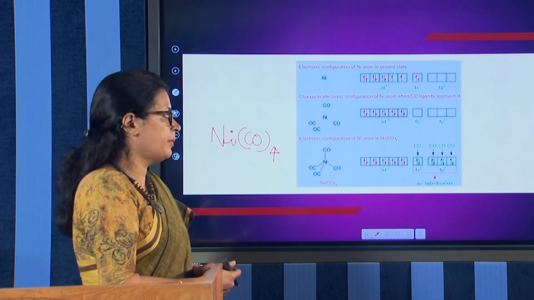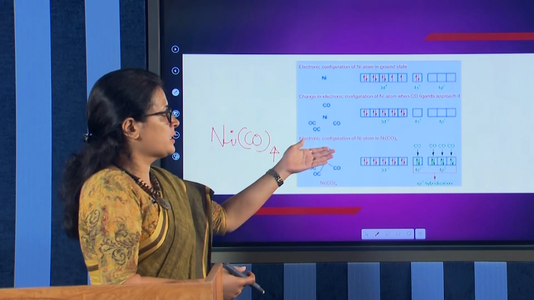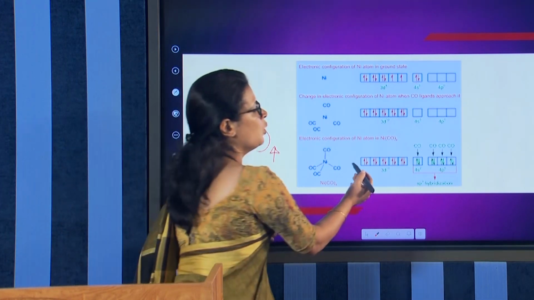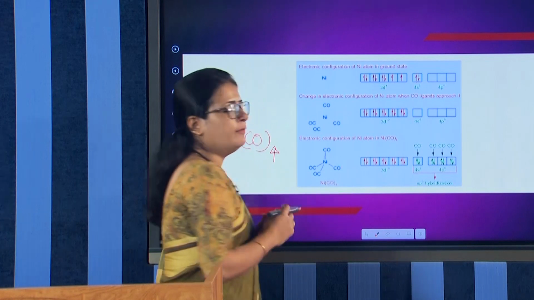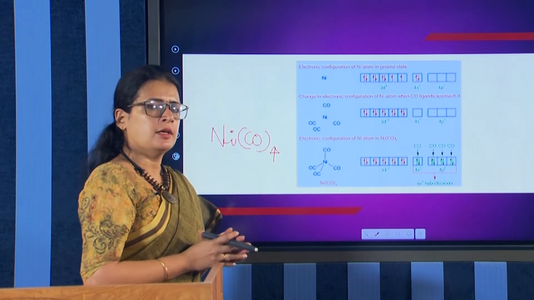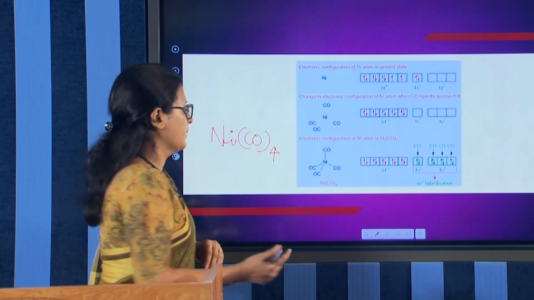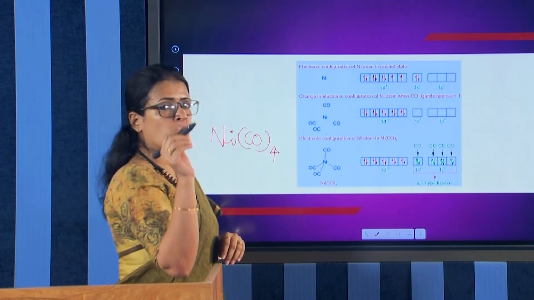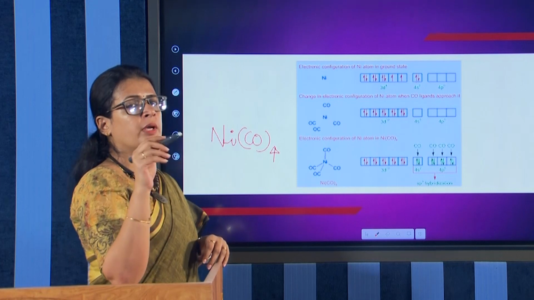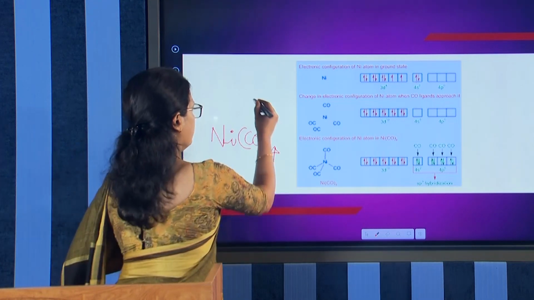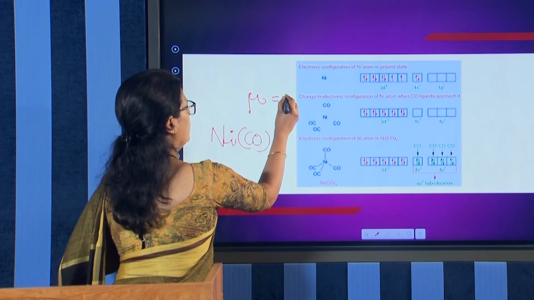How does it become diamagnetic? If you look at the structure of the complex, there is no unpaired electron. All the electrons are paired. So, we can say the complex is diamagnetic. That is, the mu value, mu equal to 0. Mu value will be 0 in this case.